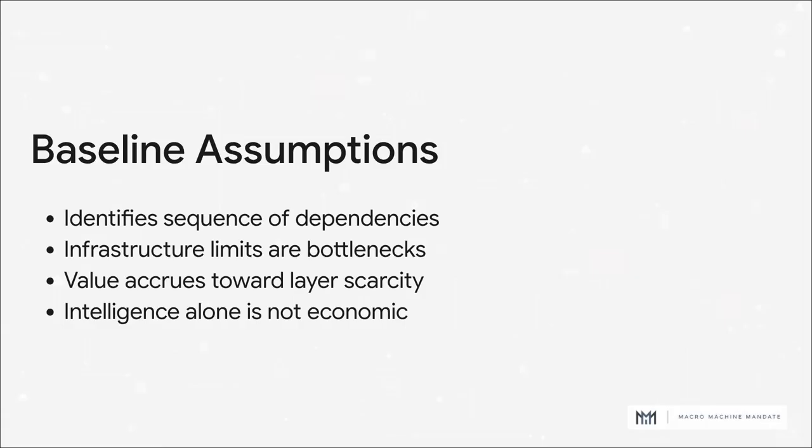Why? Because it pinpoints the actual sequence of dependencies the machine economic activity needs to happen. It nailed the fact that value naturally accrues toward infrastructural bottlenecks, the layers where scarcity and control are highest, rather than just the flashy intelligence layer. It also hammered home a super important reality check. Intelligence alone doesn't create economic activity. For reasoning to matter, it has to be powered, executed, and settled in the real world. And absolutely none of those core tenets are changing today.